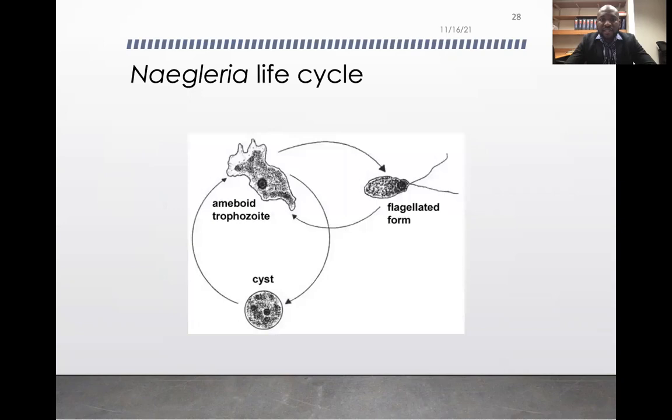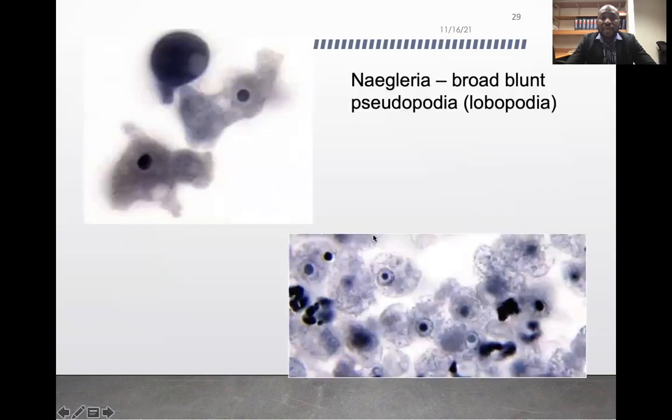You can see this is the basic life cycle of this free-living amoeba between trophozoite, cyst and flagellated form. These are different from the GAE-causing amoebas, which are Acanthamoeba and Balamuthia. Those are not pointy; they have more blunt ends, and these are the cysts that you could see in this case.